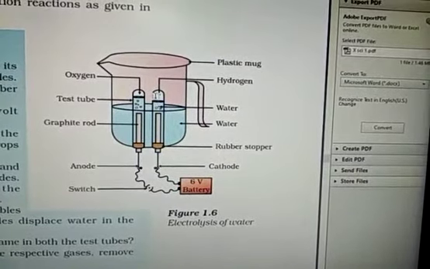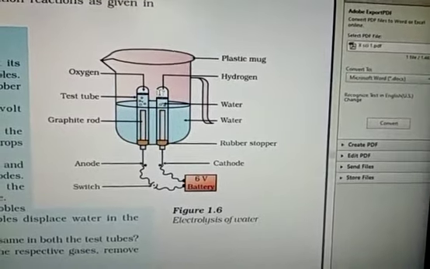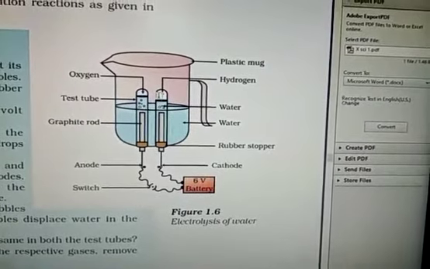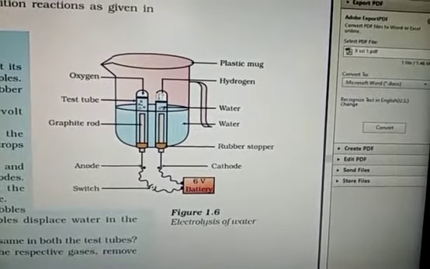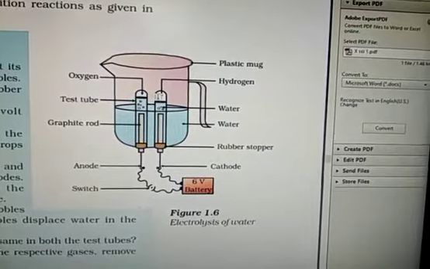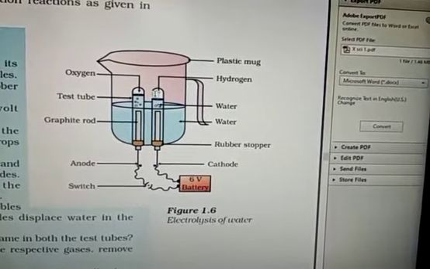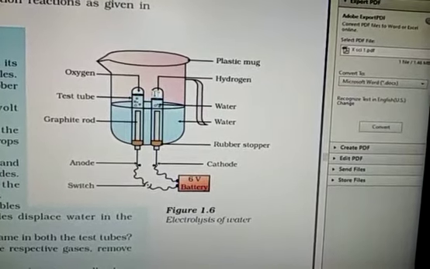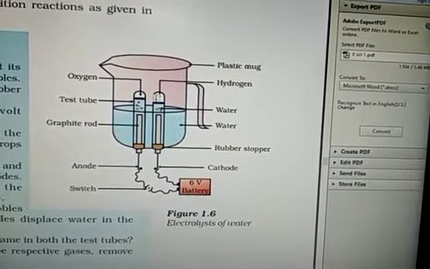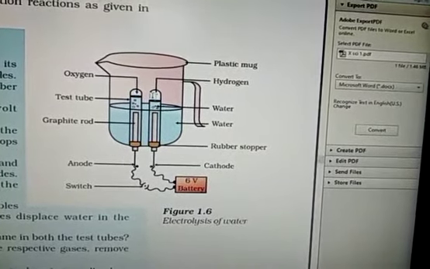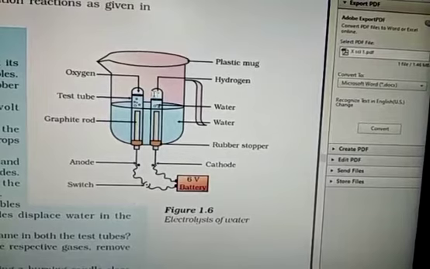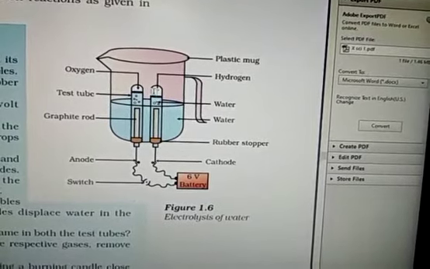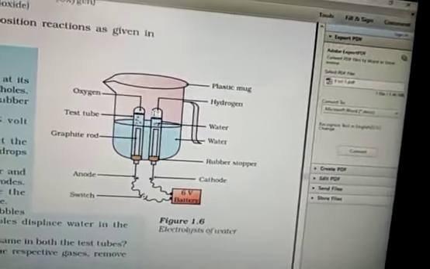In the case of hydrogen, the test tube number 2 where more gas is collected, it burns with a pop sound. So this is hydrogen gas. And in the previous case, on exposing to the burning splinter, the splinter burned brightly. So this is the oxygen gas.